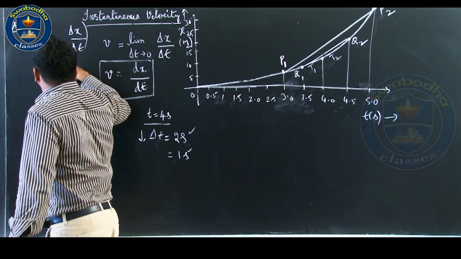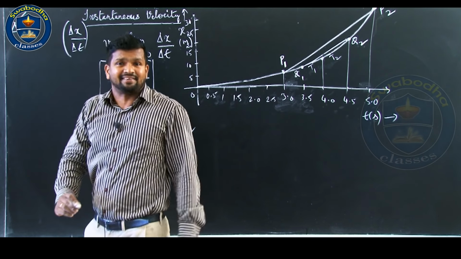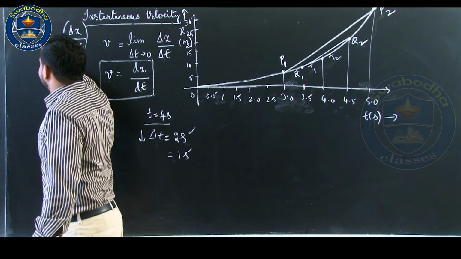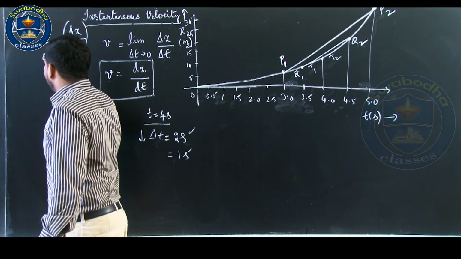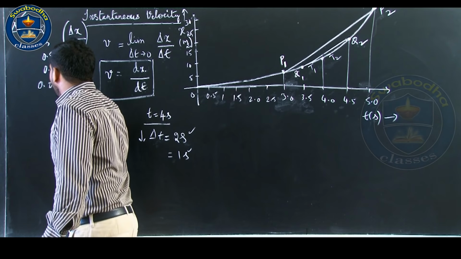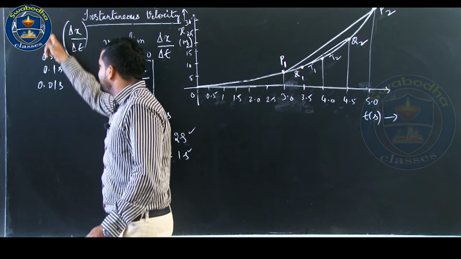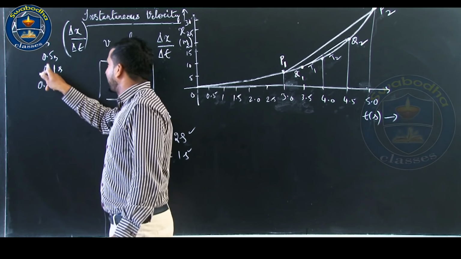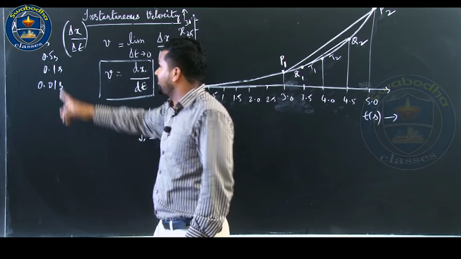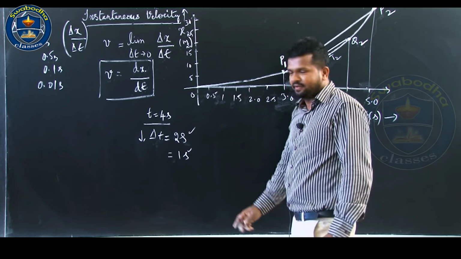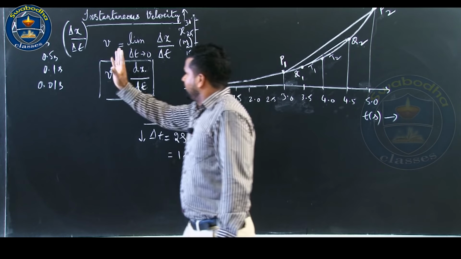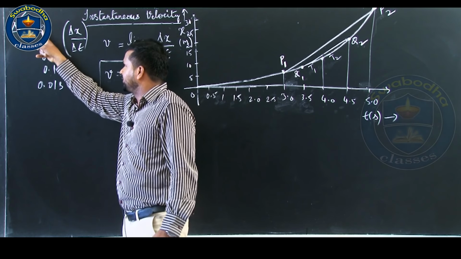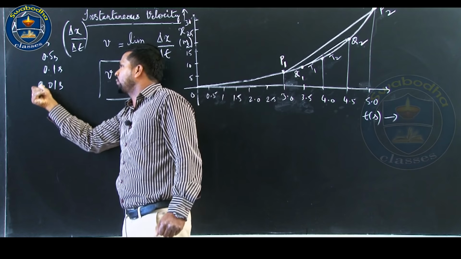delta x by delta t for different delta t's, that is different time intervals: first 2 seconds, then reduced to 1 second, then 0.5 second, then 0.1 second, then 0.01 second. So, see here, delta t is approaching 0. Please note, centered at t equal to 4 second. What we did graphically, you are all very familiar with that. This time interval must be centered at 4 second, with 2 second gap, 1 second gap, 0.5, 0.1, 0.01.